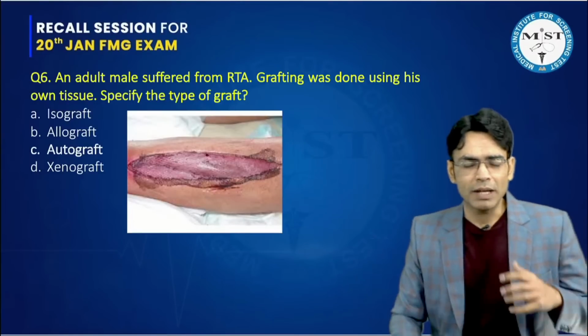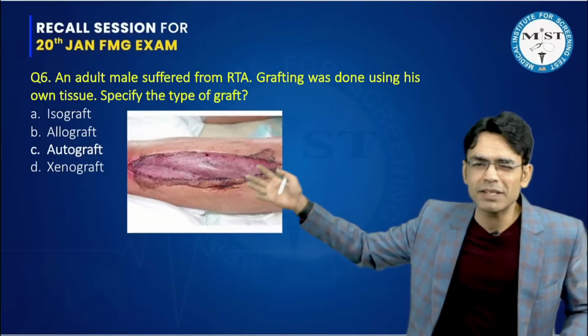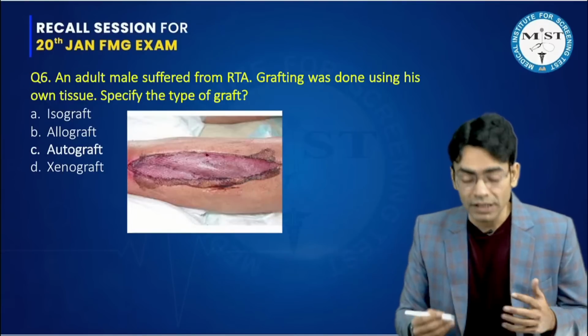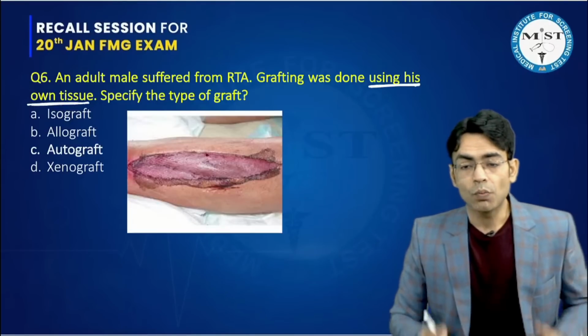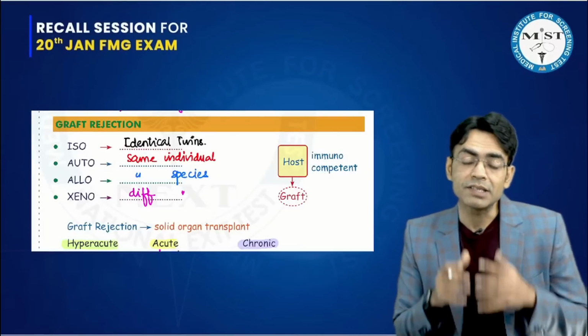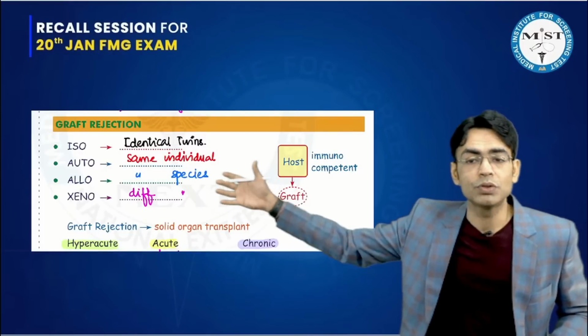Then: an adult male suffers a road traffic accident, and grafting was done using his own tissue. People said that the image was somewhat different, but exactly they were telling this, and the image does not matter in this area because they are saying that the grafting was done using his own tissue. So when we were discussing graft rejection in the chapter of immunity in the classes, the first thing I told you was types of graft.